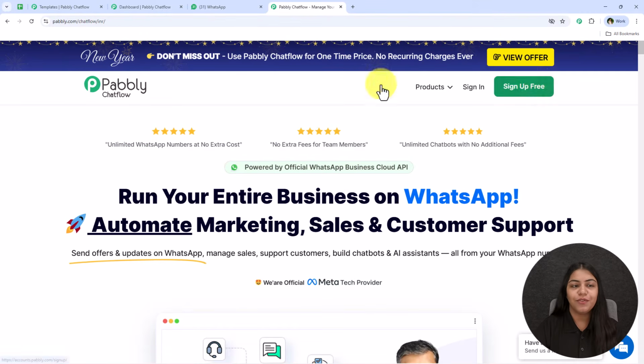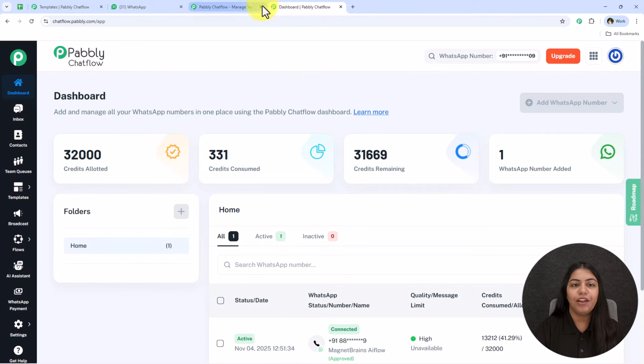Alright, so once you sign up for free, just log in inside Pabli Chatflow and open your dashboard. This is very important. And once you're on the dashboard, make sure that you added your WhatsApp number inside Pabli Chatflow. If you haven't added your WhatsApp number, just click on this add WhatsApp number button and you can add it right from here. A video tutorial dedicated on how to add a WhatsApp number inside Pabli Chatflow is attached in the description box below. You can refer to that.